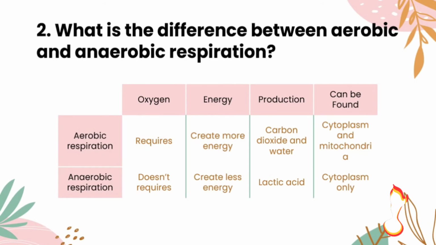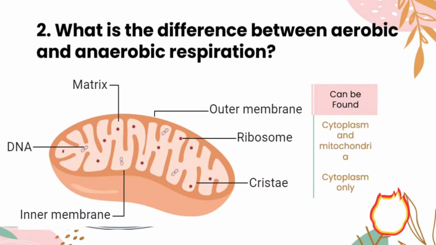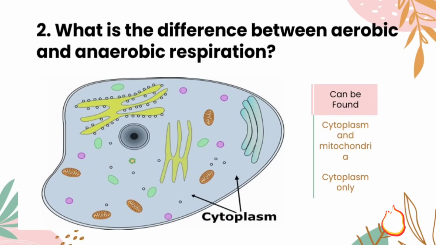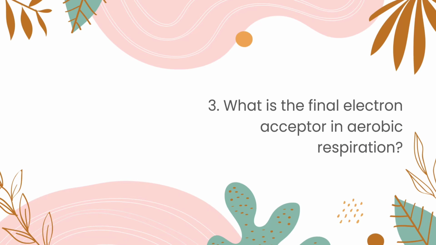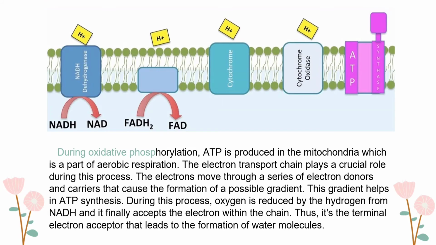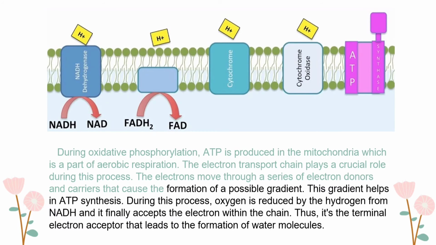Aerobic respiration can be found in cytoplasm and mitochondria, while anaerobic respiration can only be found in cytoplasm. What is the final acceptor in anaerobic respiration? The answer is oxygen. During oxidative phosphorylation, ATP is produced in the mitochondria, which is a part of aerobic respiration.